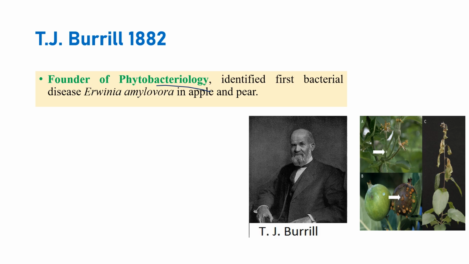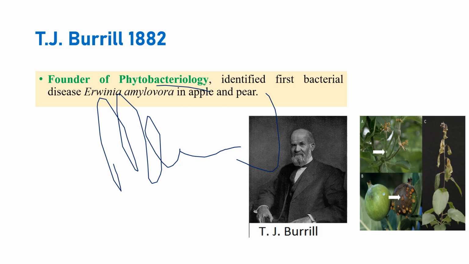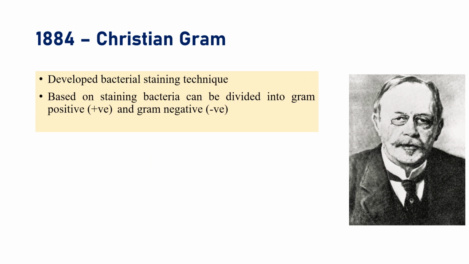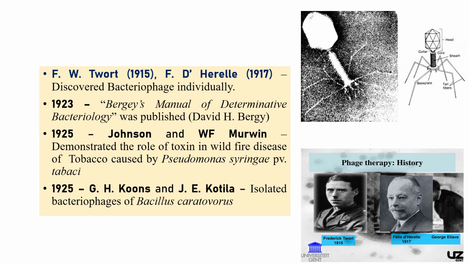The previous name of Erwinia amylovora is Micrococcus amylovora. Later the name changed to Erwinia amylovora. Christian Gram developed the gram staining technique to differentiate gram positive and gram negative bacteria. Twort and d'Herelle discovered bacteriophages. The bacteriophages were individually discovered by Twort and d'Herelle, but the term bacteriophage was given by d'Herelle.